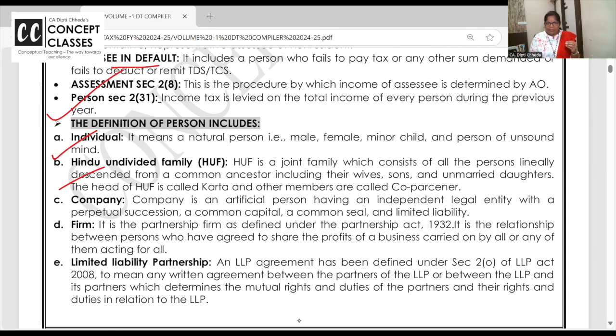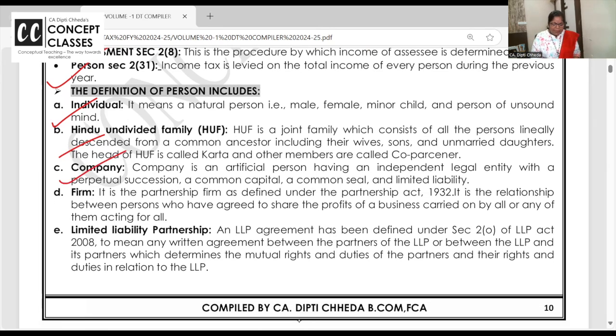Hindu undivided family: husband, wife, children, daughters, all will become part of the HUF. Next, company. We all know the types of companies, private limited company and public company and one person company and all. So companies are also persons; whatever the company is earning, the company has to pay the tax.